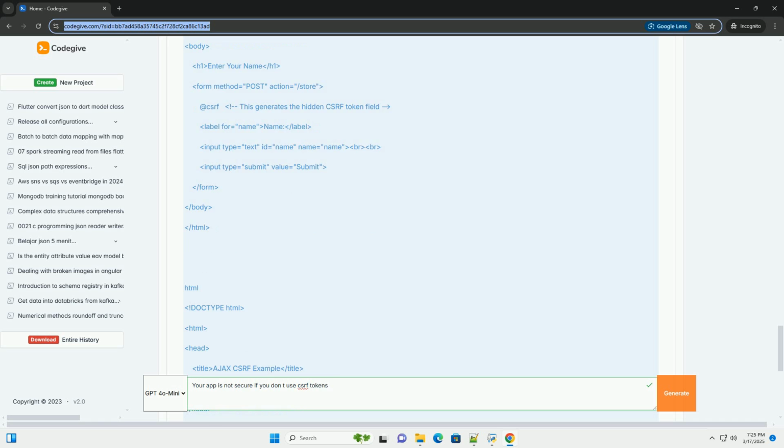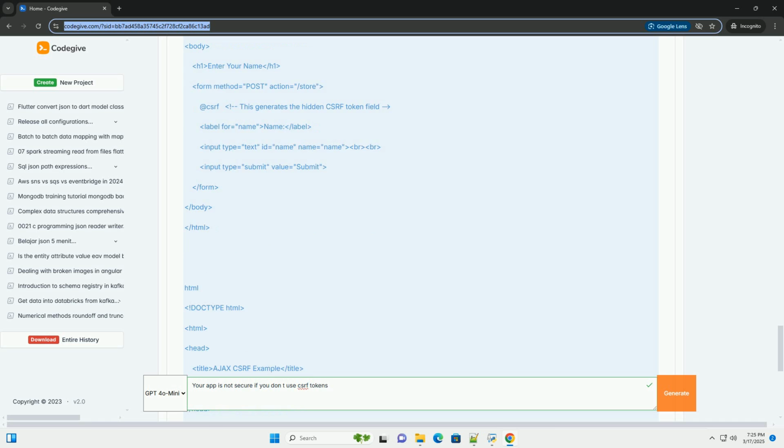Routes: ensure your routes are protected. Typically, POST, PUT, PATCH, and DELETE routes should be protected by CSRF. GET routes usually don't require CSRF protection because they should not modify data. Laravel automatically handles this with the web middleware group applied by default.